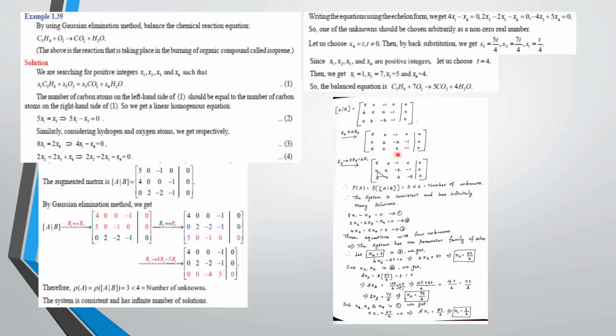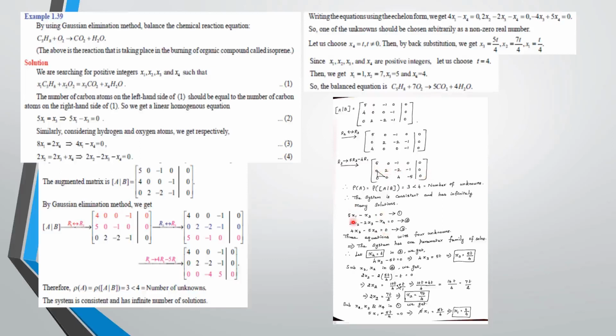The rank of A, that is the number of non-zero rows, is 3, and rank of AB is also 3, but the number of unknowns is 4, that is more than the rank. So the system is consistent and has a non-trivial solution, that is, it has infinitely many solutions. In the next step, we write the equivalent matrix in equation form along with the variables.